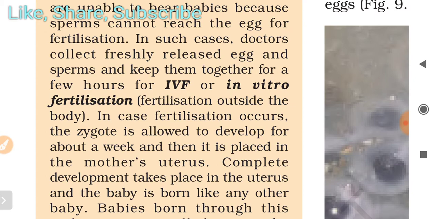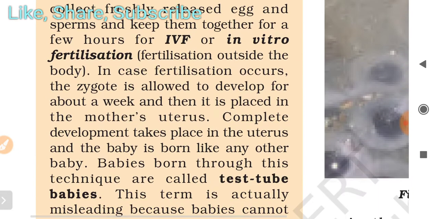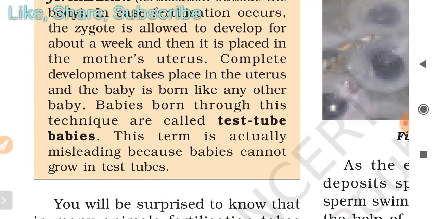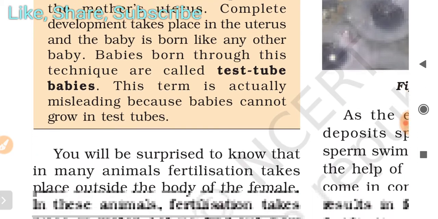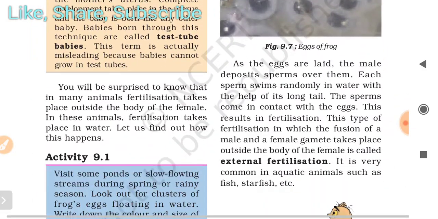If fertilization occurs, the zygote is allowed to develop for about a week and then it is placed in the mother's uterus. Complete development takes place in the uterus and the baby is born like any other baby. Babies born through this technique are called test tube babies. This term is actually misleading because babies cannot grow in a test tube. It is just a name given, because fertilization occurs in a test tube.